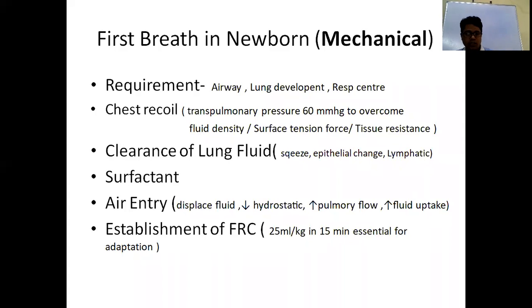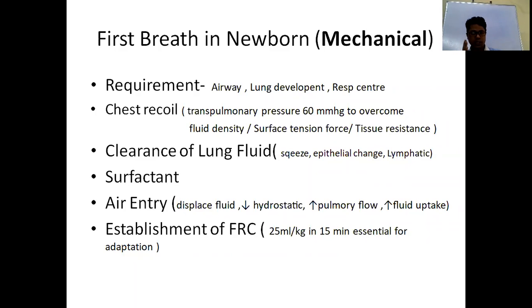During clearance of lung fluid, only 75% of the fluid clears. Only 25% remains inside the alveoli. The reason is, first, lung fluid is required for lung development. This 25% that remains inside the lungs is for further development of the lungs. Again, it keeps all air spaces a little bit open.